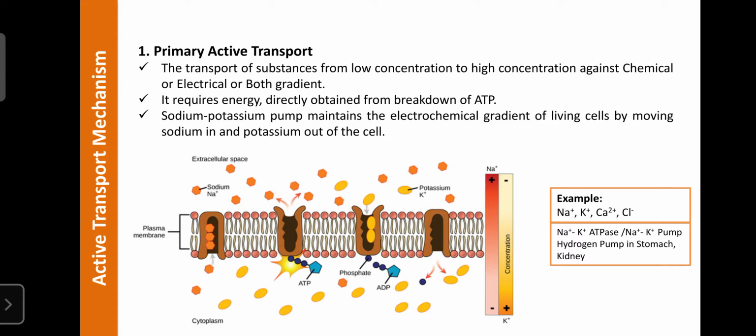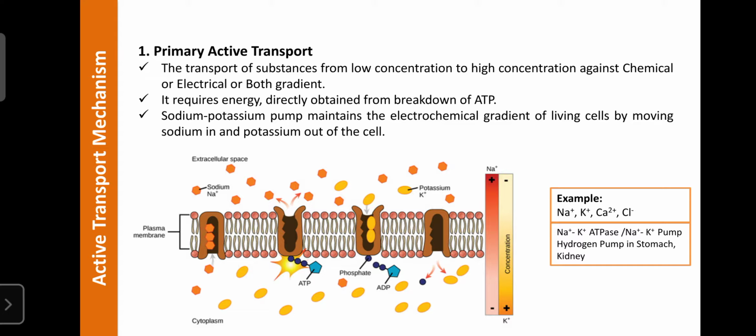ATP is the energy molecule. Whatever biochemical reactions occur in our body, for example glycolysis, the TCA cycle, or the breakdown of fats by beta oxidation, they produce more ATP or energy. That energy is stored in the form of ATP, and the ATP produced during glycolysis or breakdown of fat is required for